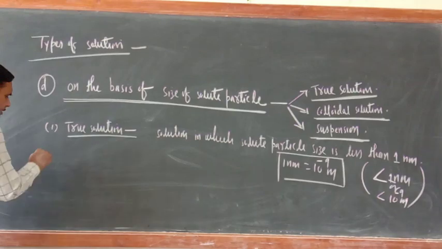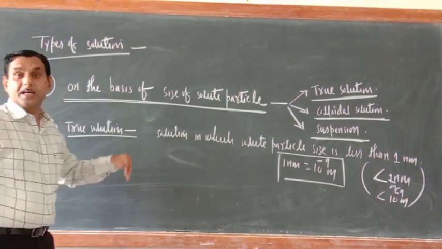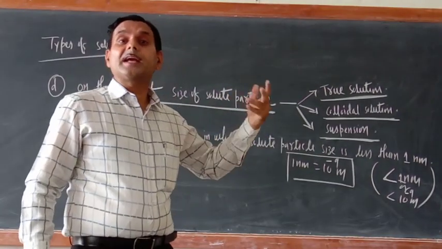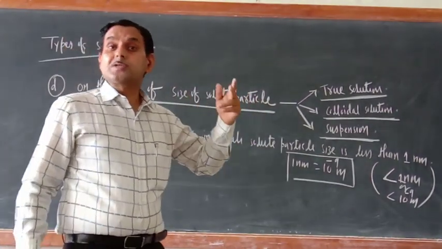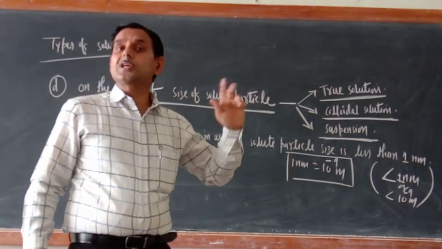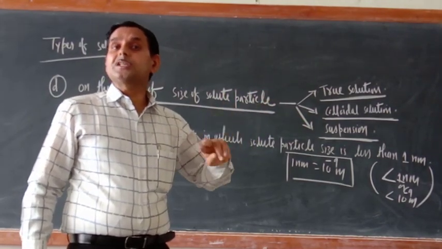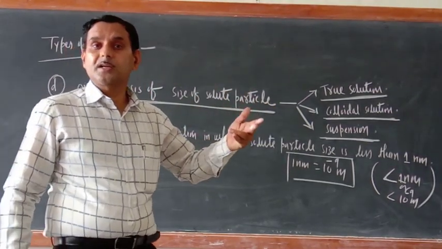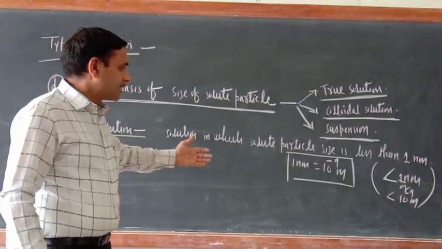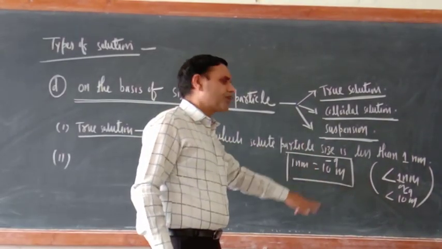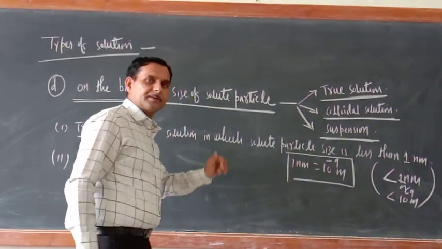This is the only reason why true solution solute particles cannot be seen by the naked eye. Can you see the sugar particles dissolved in the water? Means in sugar solution, or salt particles in salt solution dissolved in the water? Not at all, because their size is less than 1 nanometer. 1 nanometer equals 10 raised to the power minus 9 meter.